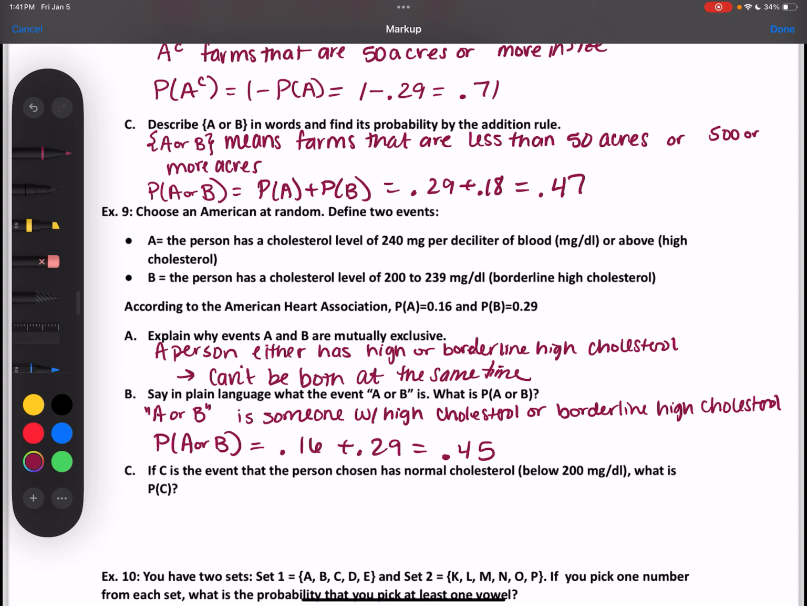If C is the event that the person chosen has normal cholesterol, which is below 200, what is the probability of C? So you should do 1 minus the probability of A or B, which would be 1 minus 0.45, which is 0.55. Yep.